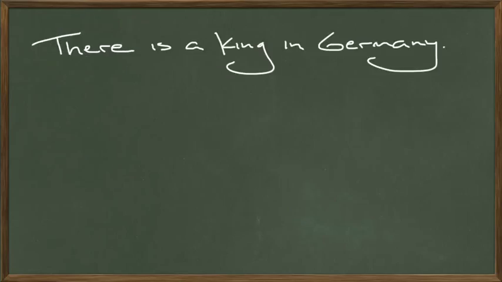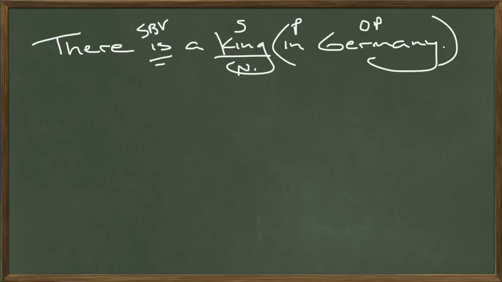Let's look at another example. There is a king in Germany. Subject of the sentence, king, nominative case. Verb is, it's a state of being verb. It says that the king exists in Germany. This is in the past. They no longer have kings. In, preposition, in where? In what land? Germany. Object of the preposition, in Germany. Prepositional phrase. In Latin, this goes into the ablative case. A is an article adjective. We don't need those. You don't need to translate those because they didn't have them in Latin. And then we have the expletive there.